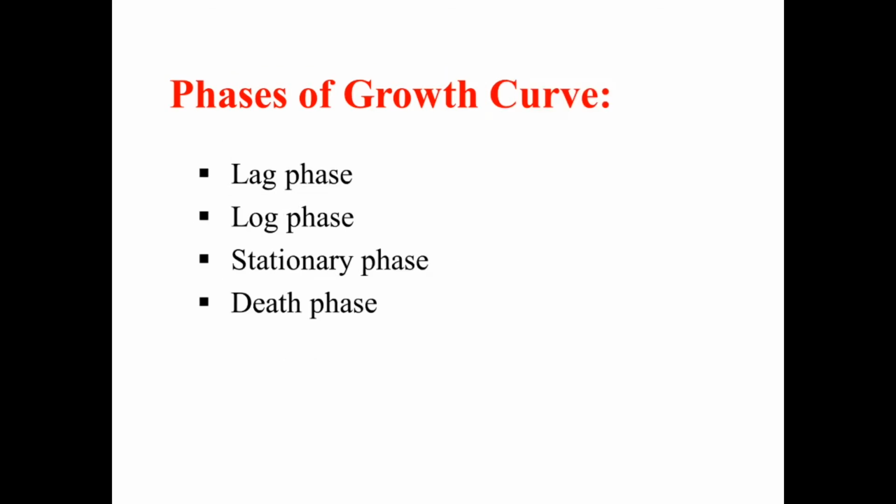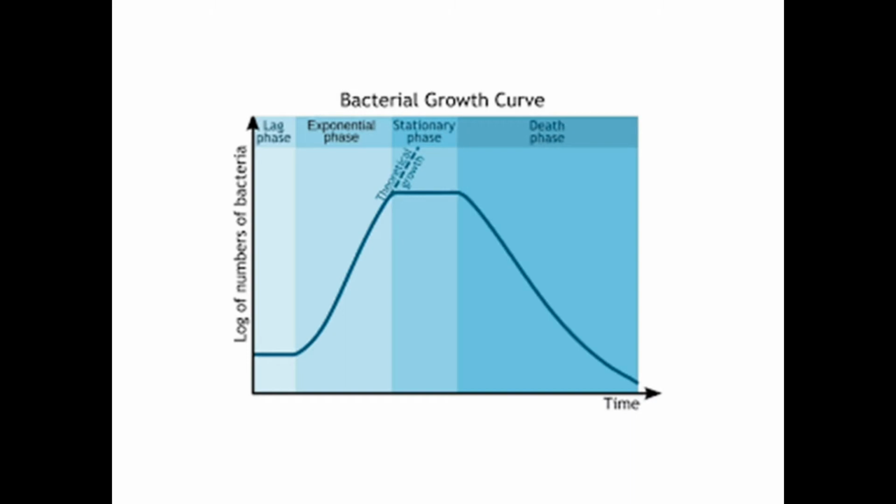Now see, whenever bacteria are growing in a culture medium, they pass through various phases, which is the topic of today's discussion, the phases of the bacterial growth curve. They pass through the lag phase, second the log phase, third the stationary phase, and the fourth one is the death phase. Here is a graph which indicates the various phases: the lag phase, the log or exponential phase, the stationary phase, and the death phase of bacterial growth.